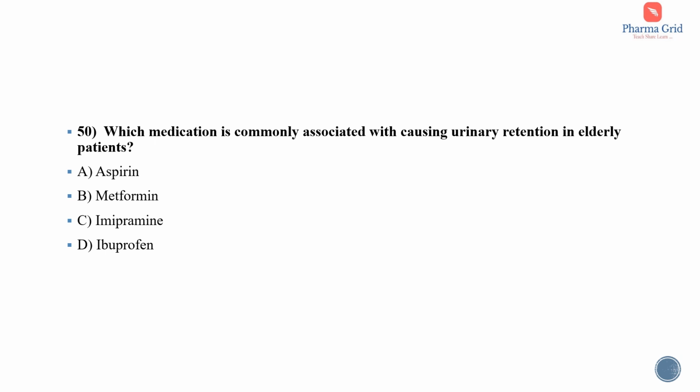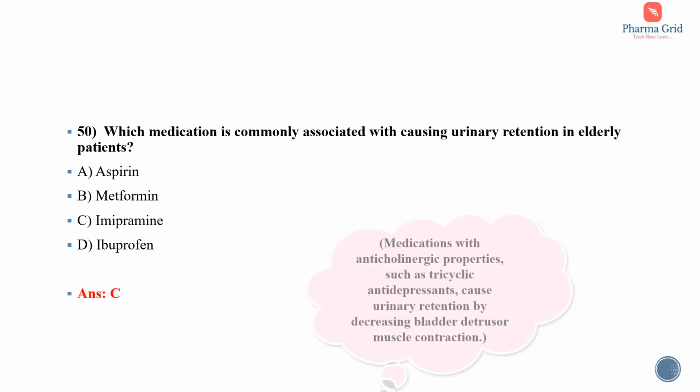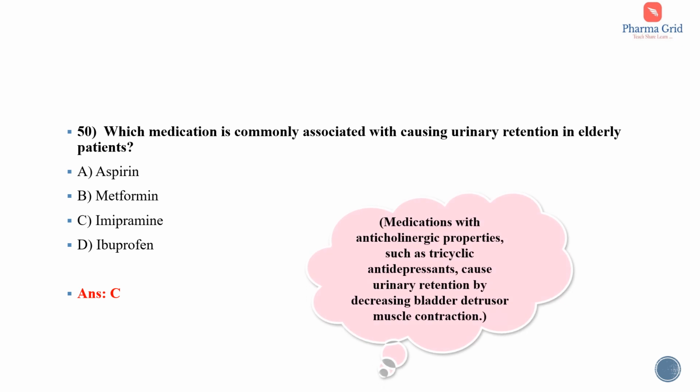Question number 50. Which medication is commonly associated with causing urinary retention in elderly patients? The options are aspirin, metformin, imipramine, and ibuprofen. So here the correct answer is option C, that is imipramine. Aspirin and ibuprofen are NSAIDs, that is non-steroidal anti-inflammatory drugs. Metformin is a biguanide, that is an oral hypoglycemic agent. Imipramine is a tricyclic antidepressant.